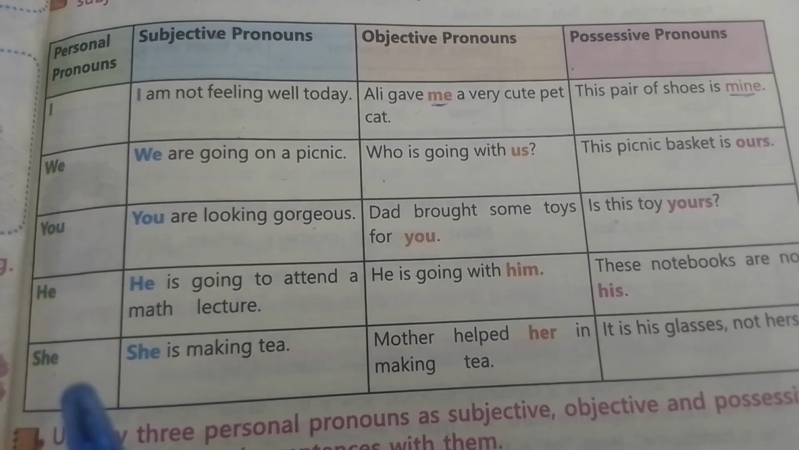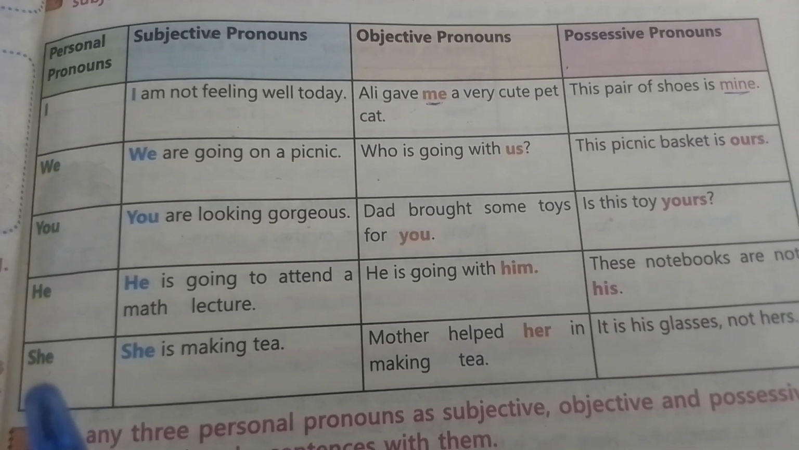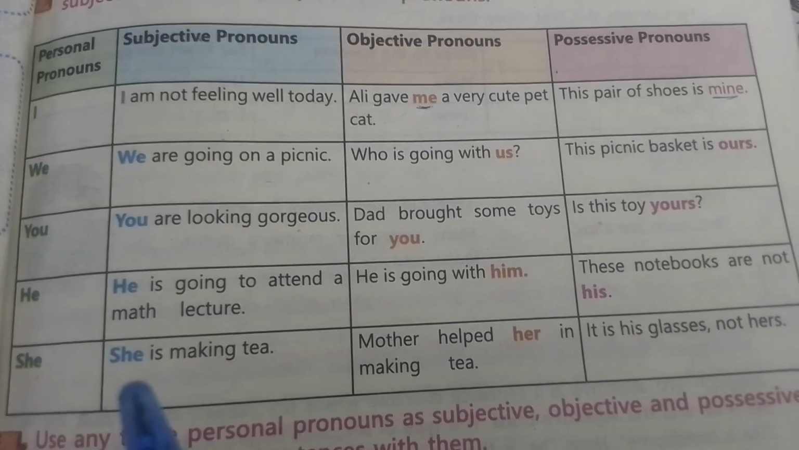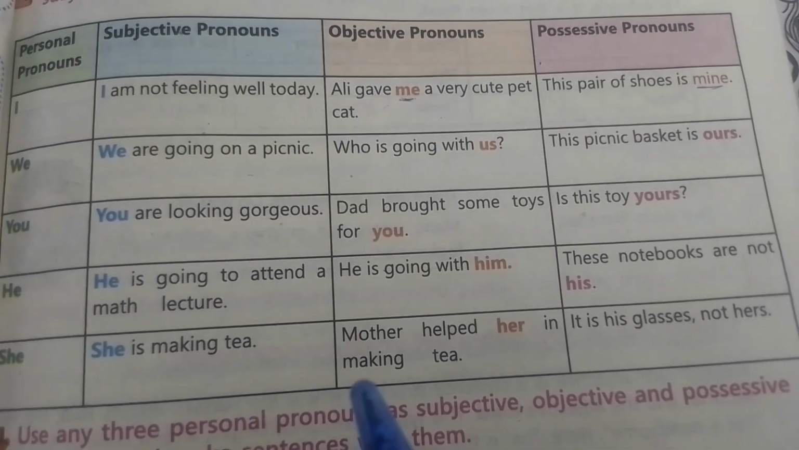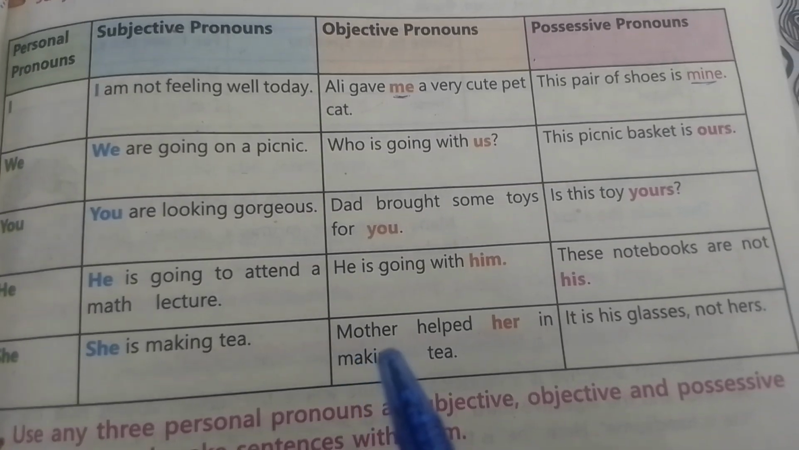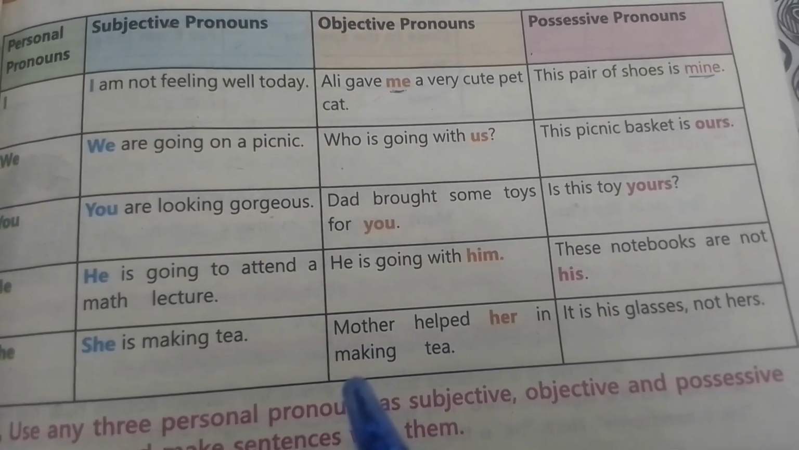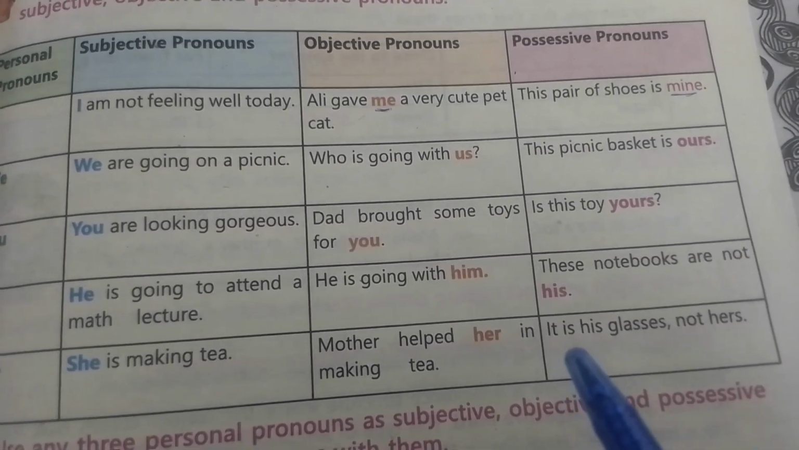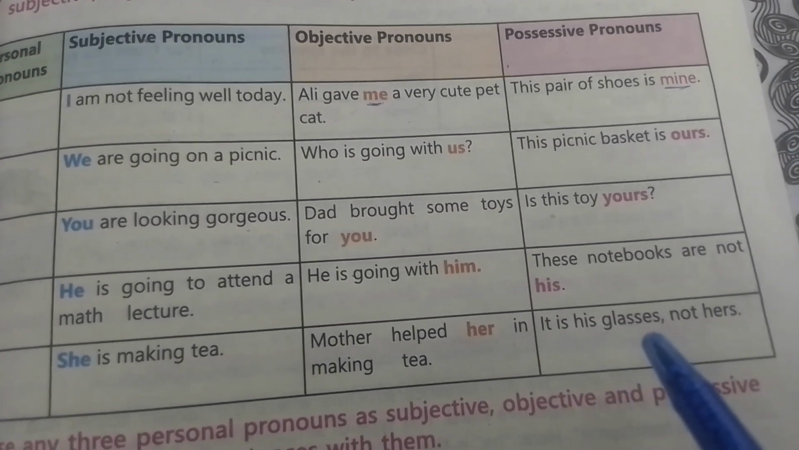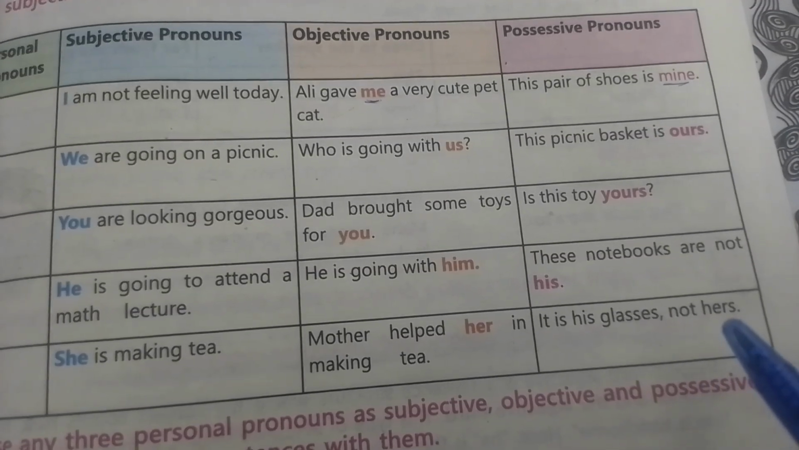Next, personal pronoun is she. Subjective pronoun: she is making tea. Objective pronoun: mother helped her making tea. Possessive pronoun: it is his glasses not hers.